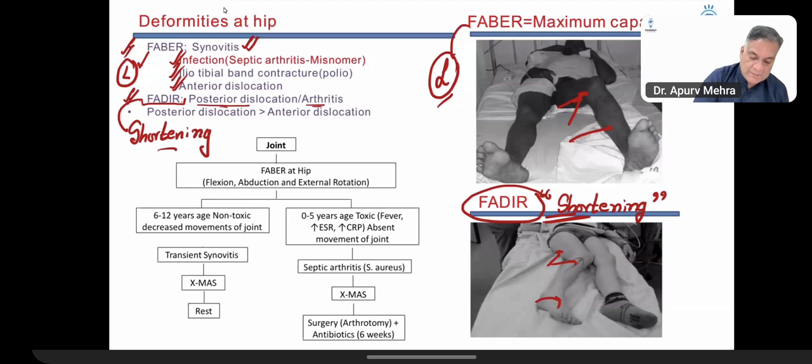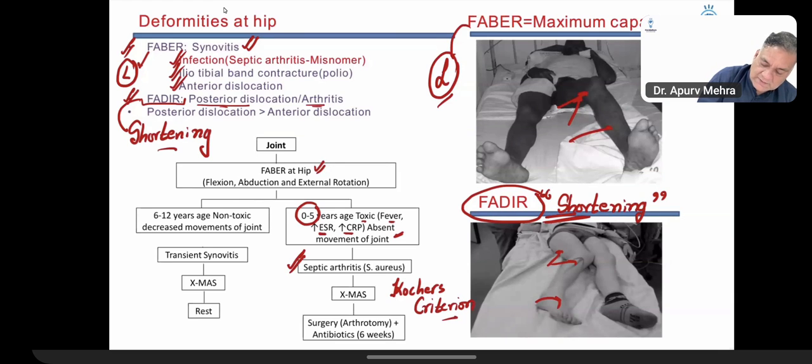So joint, FABER at the hip, 0 to 5-year-old child. Toxic means fever. Increased erythrocyte sedimentation rate, increased C-reactive protein, absent movement of a joint: septic arthritis. One of the criteria of septic arthritis is Kocher's criteria. I'm giving you a name to diagnose whether it's septic or not. Order of investigation: X-ray, MRI, aspiration. Treatment is always surgical. Whether it's bone or joint, 6 weeks of antibiotics are given because even joint infections come from the bone.